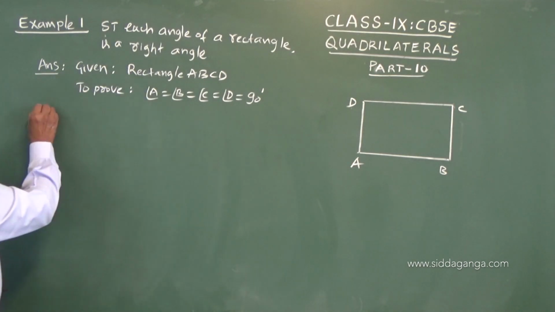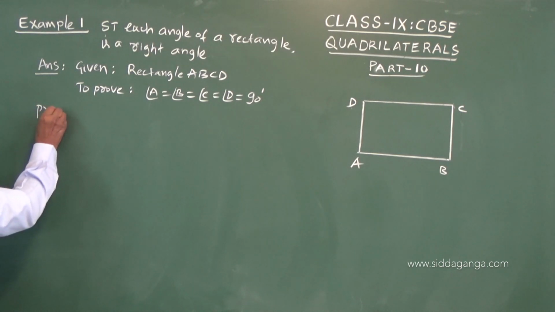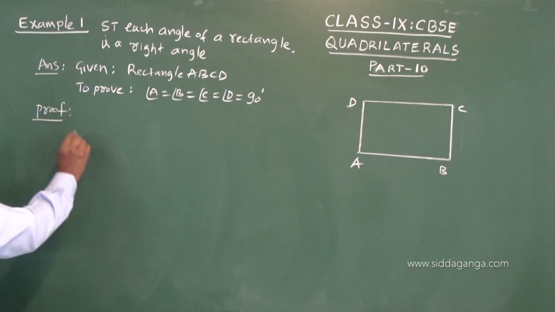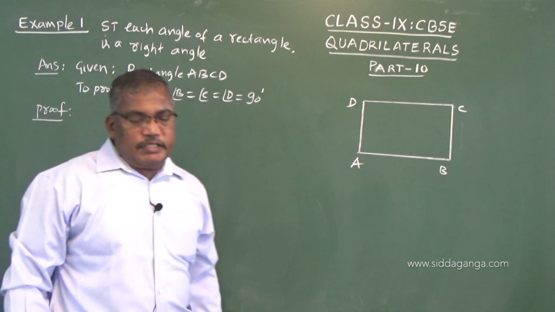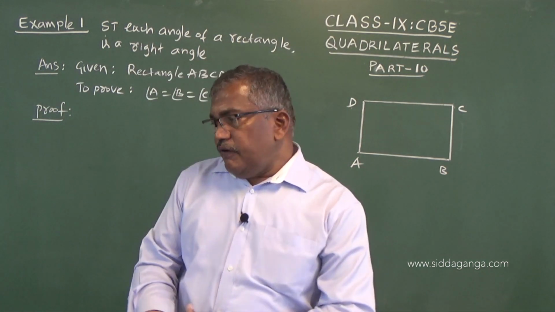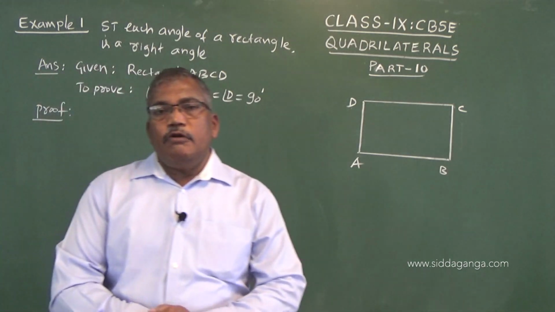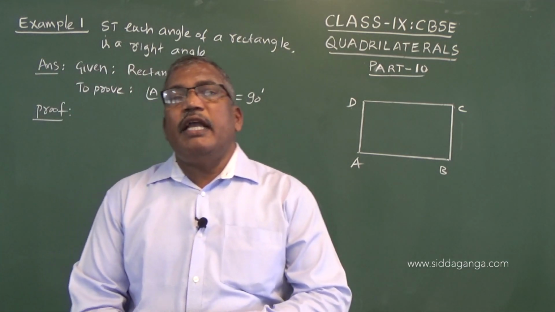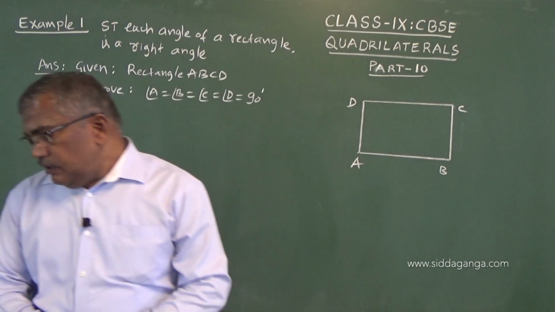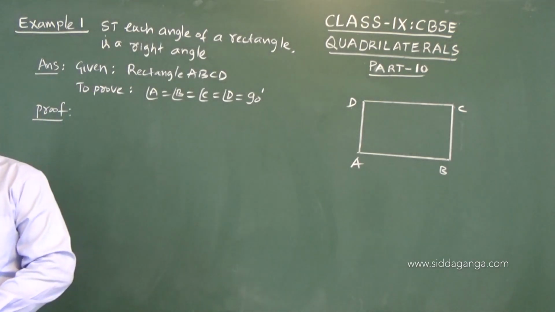Now, proof. Actually, the proof is inbuilt in the definition itself. So, we will define a rectangle as a parallelogram with one of the angles 90 degrees, or one of the angles a right angle.